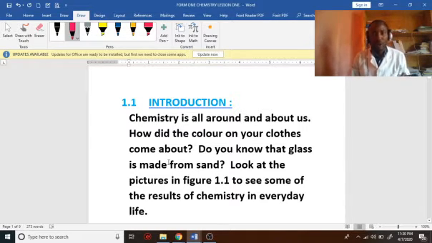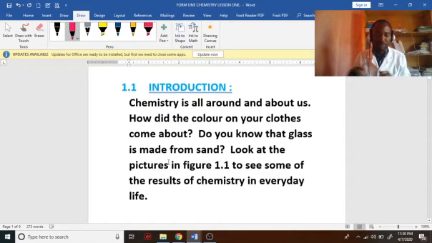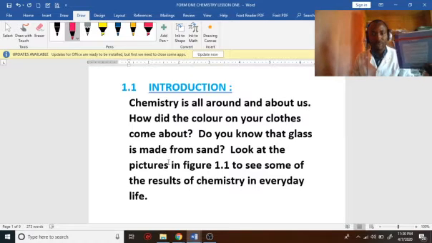Chemistry is all around and about us. That is chemistry. Can you just look around you? You can pick some item. I'm looking around me here. I have some phones. That is chemistry. I can see this book is chemistry. So how did the color on your clothes come about? You see I'm wearing a white lab jacket here. How did the color come about?